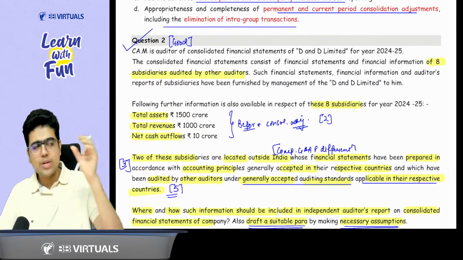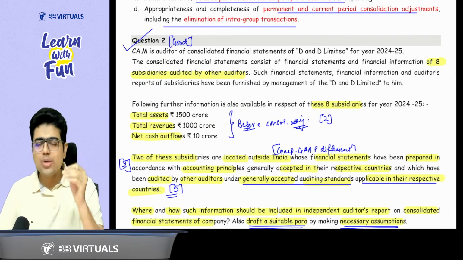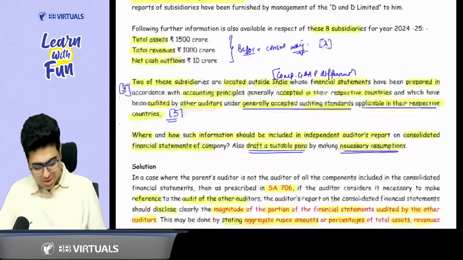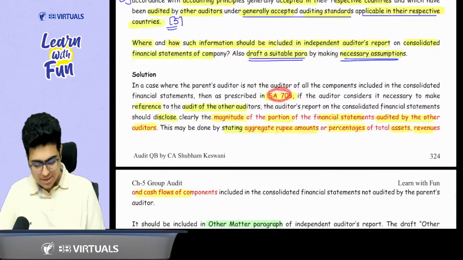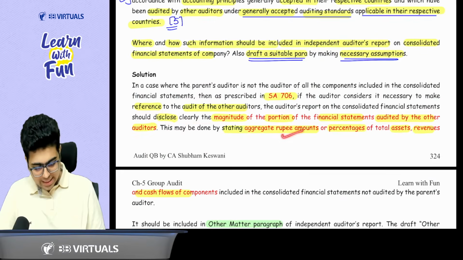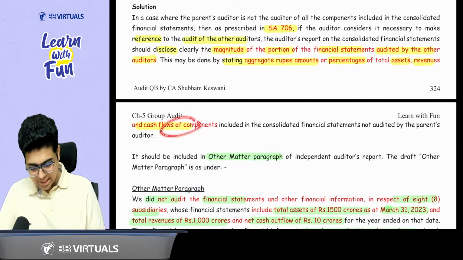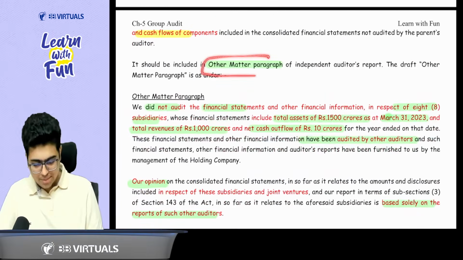So first of all, let's cover case number 2. Whenever there is a case where some part of financial statements are audited by other auditor, you need to tell the magnitude. So this is what they have given as per SA 706. Refer to the work of other auditor disclosing the magnitude of the portion audited by the other auditor, stating the aggregate amounts or percentage of the total assets, revenues and cash flows. So include an other matter para.